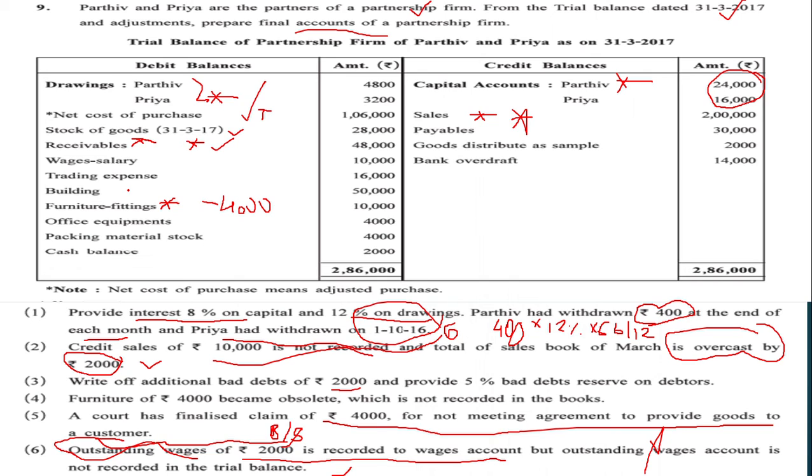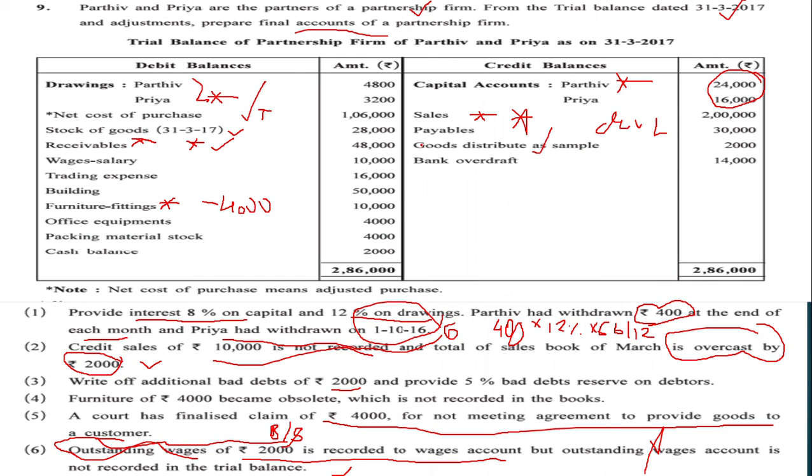Now moving ahead, capital accounts will form place in the capital account that we will be preparing. Same for the drawings. For the sales, it will be in the trading account, credit side. And what about payables? These are our creditors, students. That's why it will form place in the balance sheet liability side. What about goods distributed?